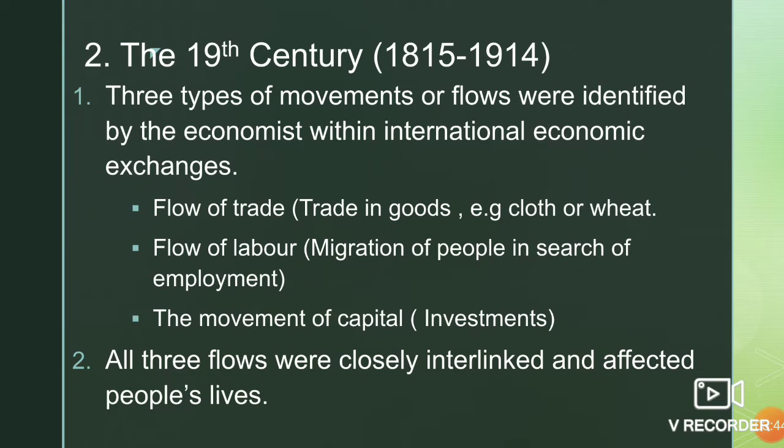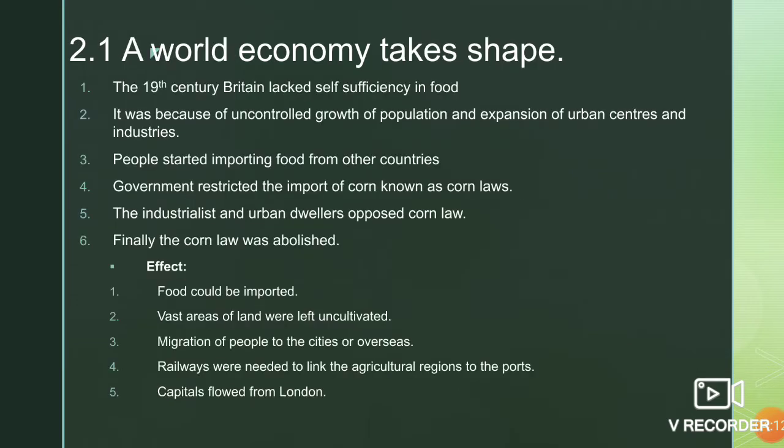The 19th century. Three types of movements or flows were identified by the economists within international economic exchanges. Flow of trade, trade in goods, example cloth or wheat. Flow of labor, migration of people in search of employment. The movement of capital, long term and short term investments. All three flows were closely interlinked and affected people's lives. A world economy takes shape.